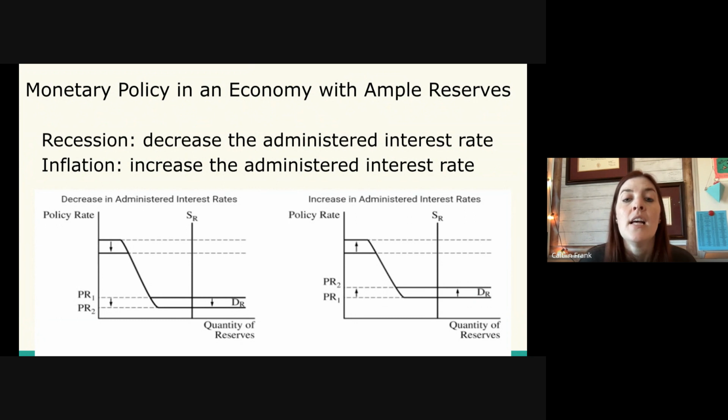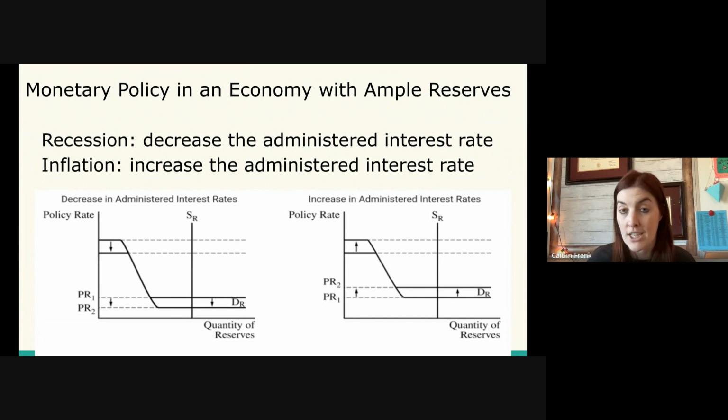Where in inflation, if the Federal Reserve were to raise the administered rate, this would increase this downward ample reserves portion, and that in effect will increase the policy rate. So in a nutshell, it gives banks more incentive to keep money in their vault instead of lending it out. So the demand for reserves increases in the ample reserves portion. That ends up driving up the federal funds rate, which is again the interest rate that banks use when borrowing from one another,